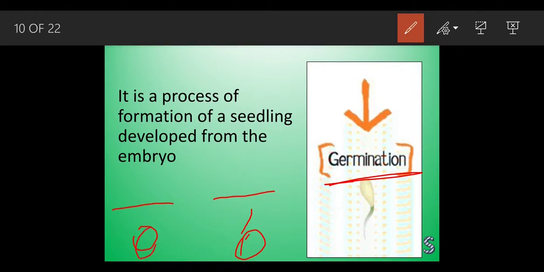Inside the seed there was an embryo, and when this embryo got a proper amount of nourishment, it started to develop into a seedling. Seedling means it is getting a bit mature.